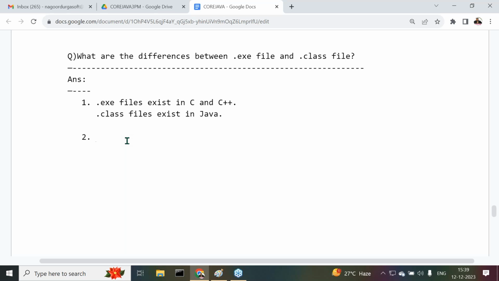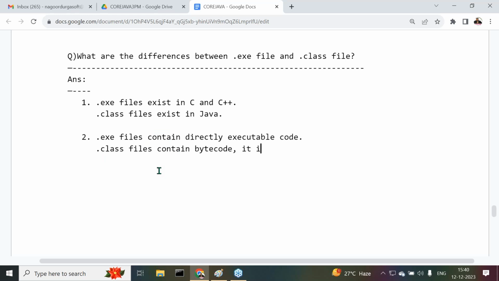Next, what a .exe file contains and what a .class file contains. .exe files contain directly executable code, whereas .class files contain bytecode.